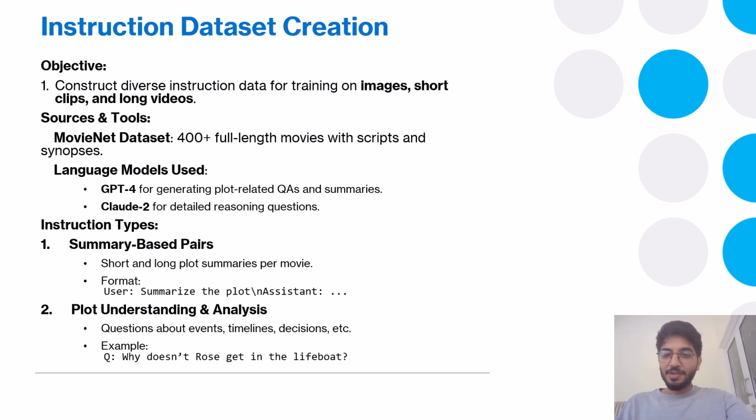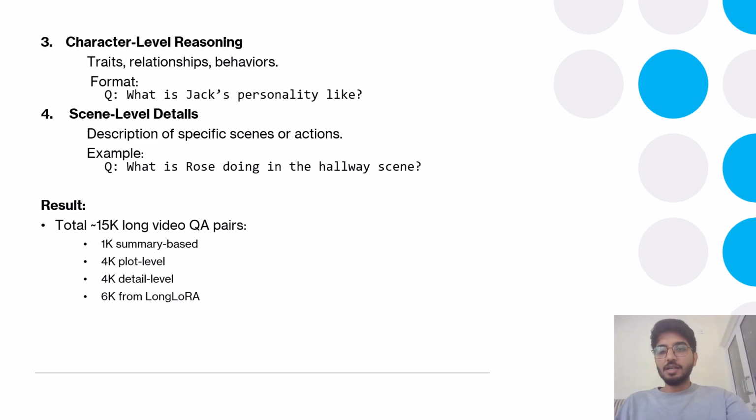The third type here is character-level reasoning, which focuses on personalities, motivations, and relationships. It can address a question like, what is Jack's personality like? And scene-level details, the last one. These target specific visual moments or background actions. Like we can ask here, what is Rose doing in the halfway scene?